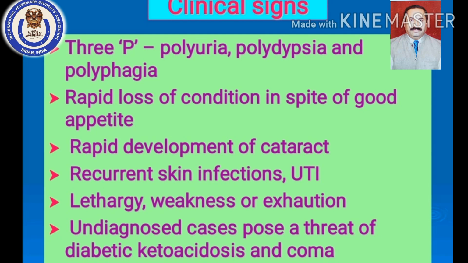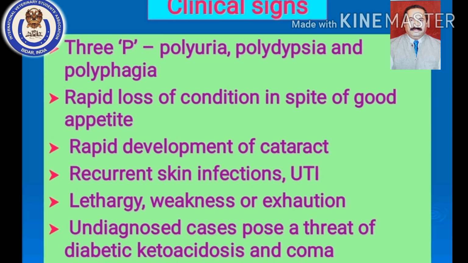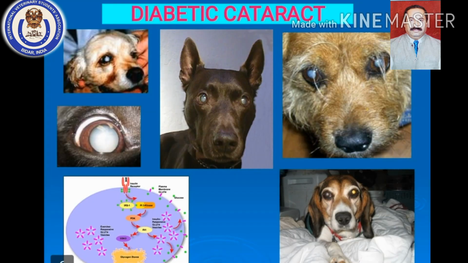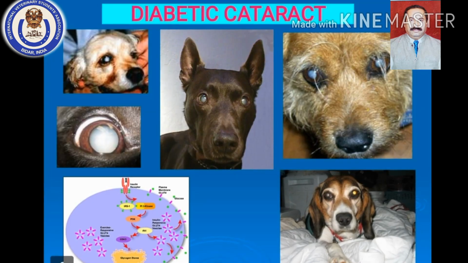Apart from that, there is lethargy, weakness, early exhaustion. In undiagnosed cases of diabetes mellitus, there is always a threat of complication of diabetes mellitus, that is diabetic ketoacidosis, which can end up in coma and death of the patient also. Okay, now slide number 6 and 7, in this typical photographs of diabetic dogs have been shown.